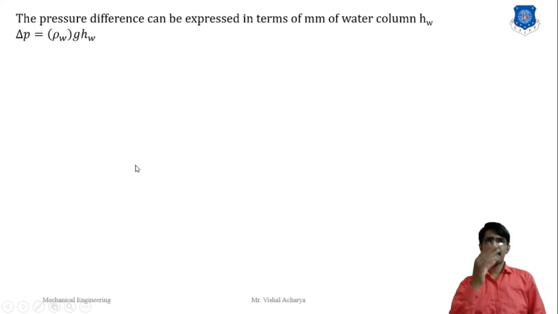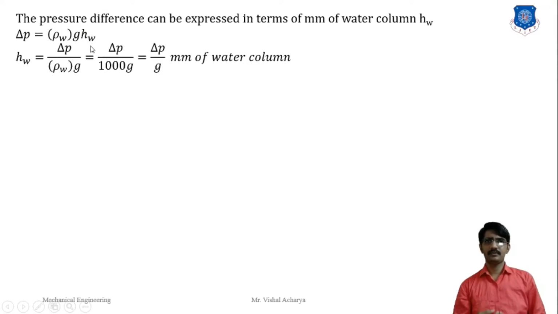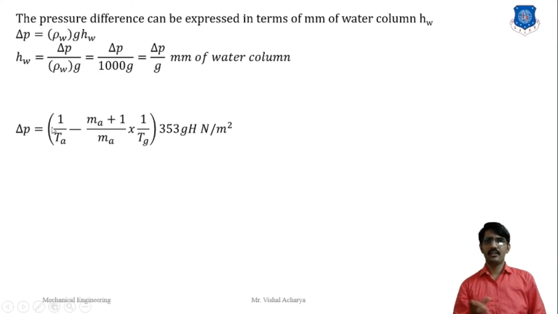Now the pressure is expressed in the form of a column of water. We write delta P equal to rho w g into Hw. Here rho w is the density of water, 1000, and Hw is the height of the water column. So the height of the water column Hw is delta P divided by rho w into g. Here the density is 1000, so we get delta P by g in mm of water column. We find that the static draft value is 1 by Ta minus (Ma plus 1) divided by Ma cross 1 by Tg, 353 g H. So we get the value of Hw.